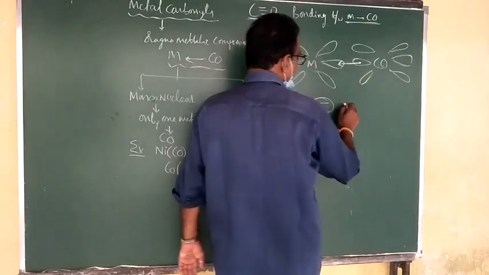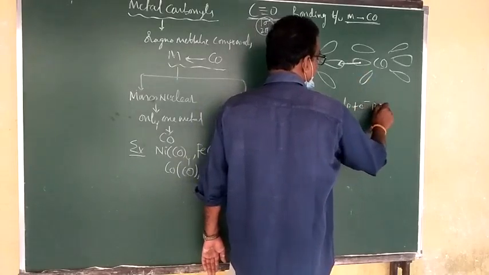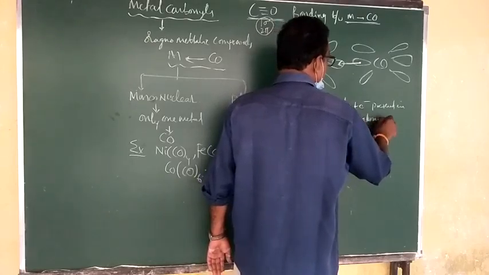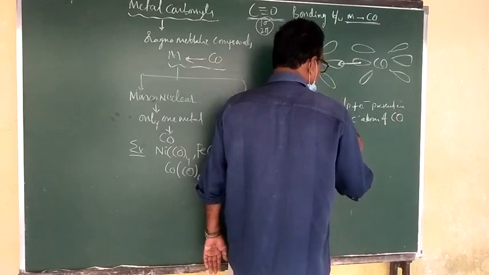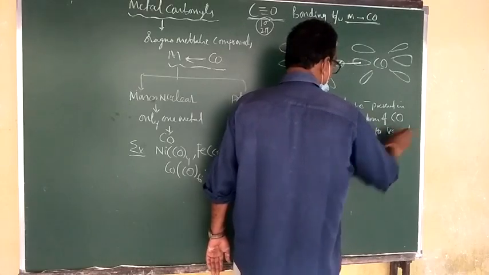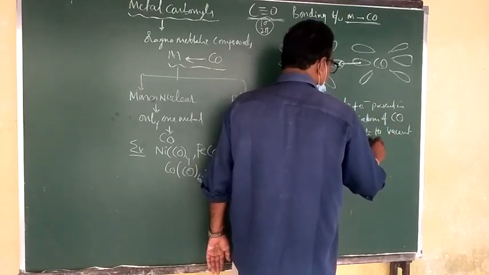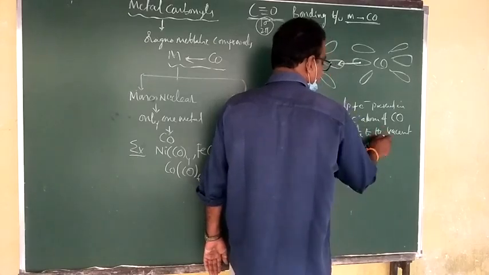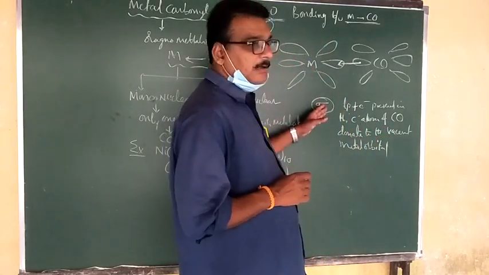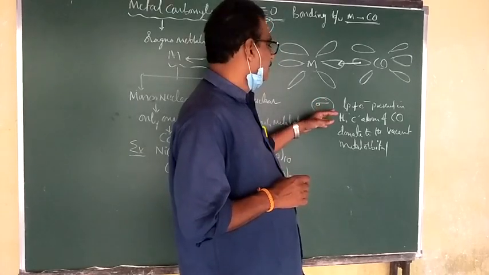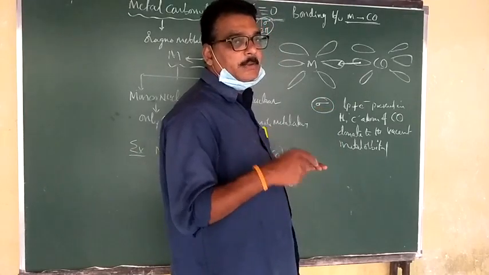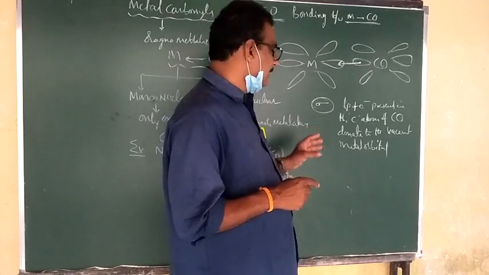First, the sigma bond. The lone pair of electrons present on the carbon atom of carbon monoxide is donated to the vacant orbital of the metal atom.